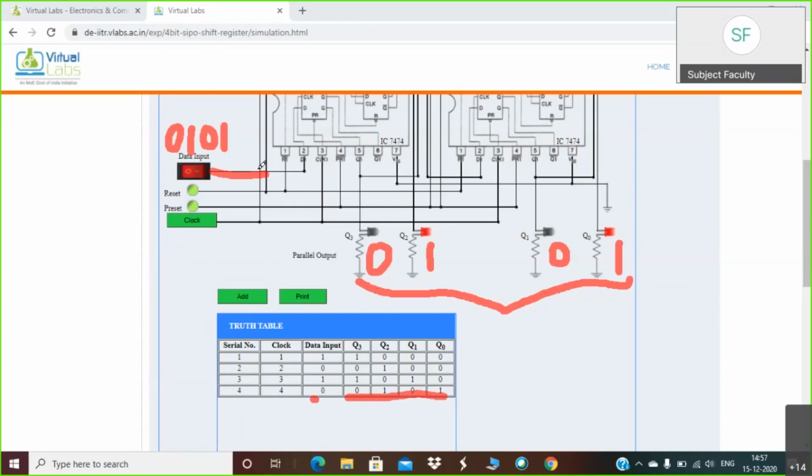So serial transmission along the input, but output is collected in parallel fashion. So this is nothing but a serial in parallel out shift register. This is basically the working of SIPO, the 4-bit SIPO register.